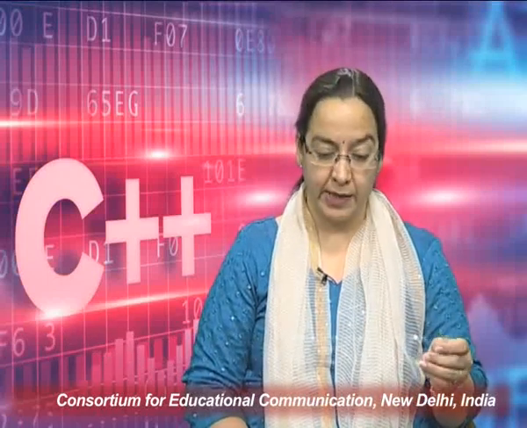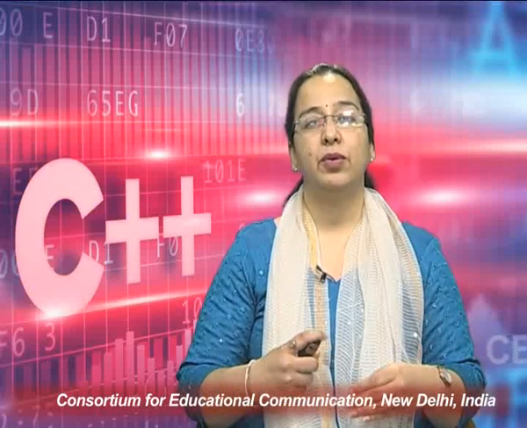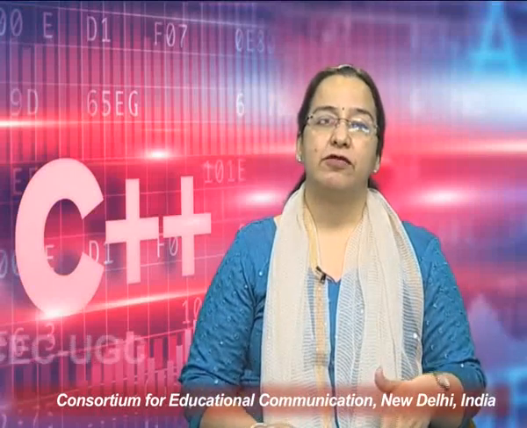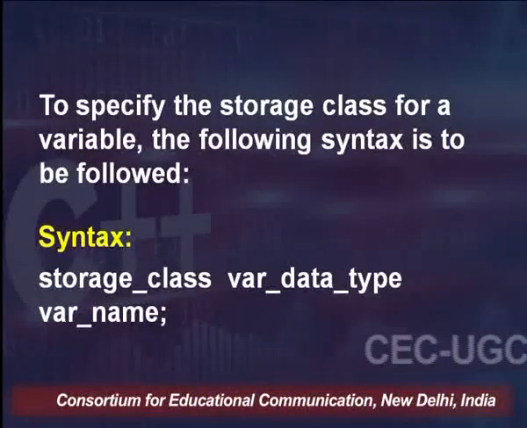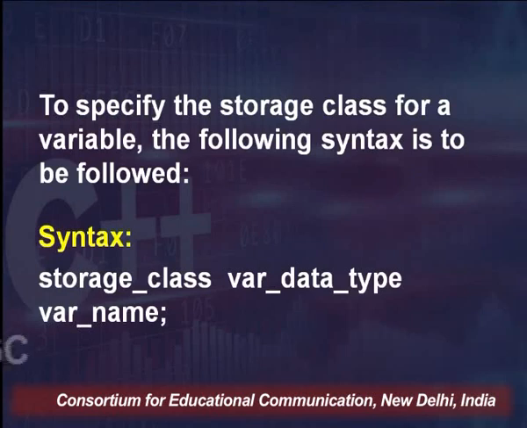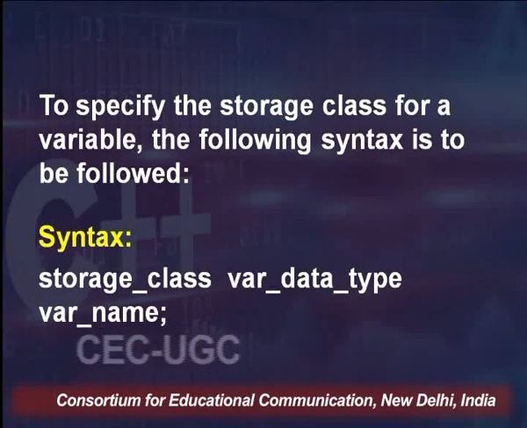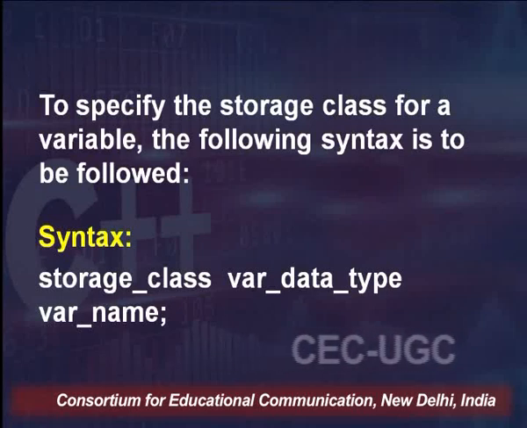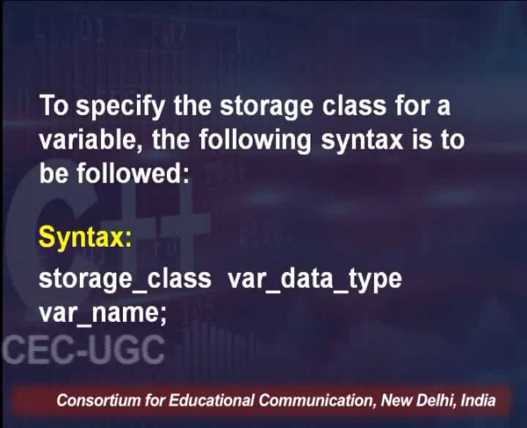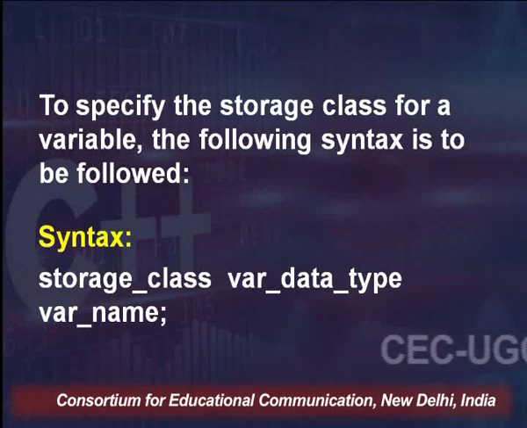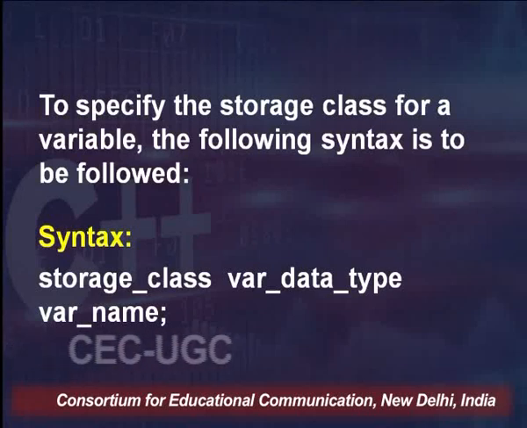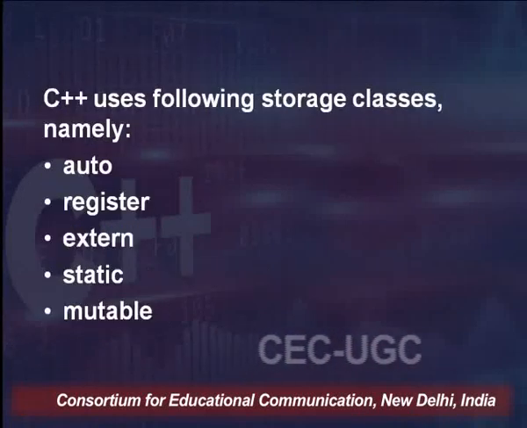Now coming to how to specify the storage class for a particular variable, the syntax says: name of the storage class, then the data type, and obviously the variable name. For example, let's say the storage class is auto. One storage class is auto; I am coming to the others also. So auto int x means x is a variable of data type integer whose storage class is auto.